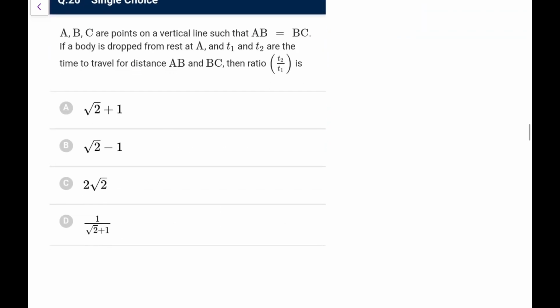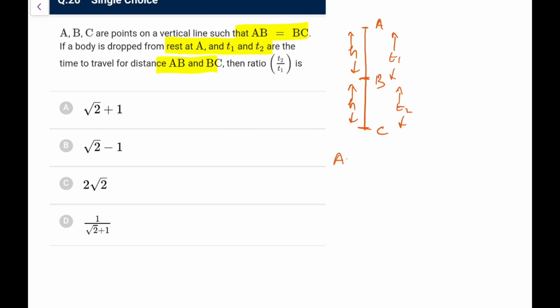Next, A, B, C are points on a vertical line such that AB is equal to BC. If a body is dropped from rest at A, and T1, T2 are the times to travel AB and BC. So these are standard results you might be remembering. Let me take A to B, B to C. If a body is dropped, let's say A to B is H, this is also H. First of all, let's say this time is T1 and this time is T2.